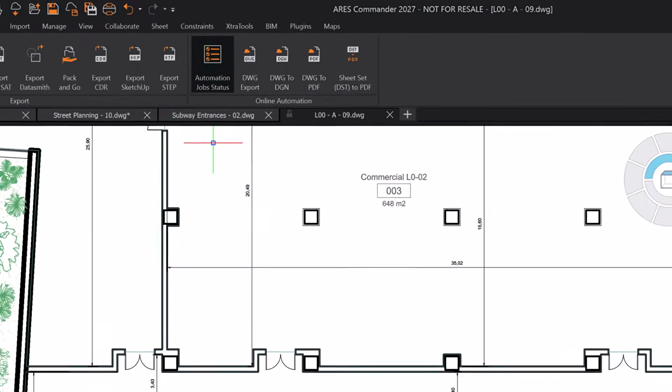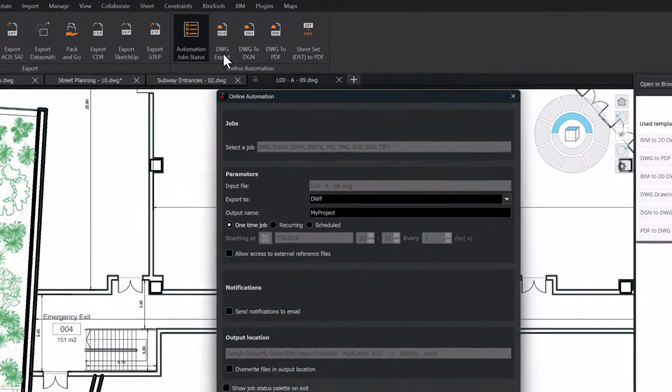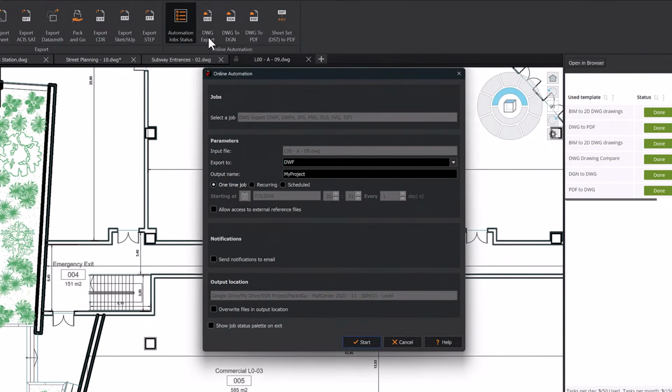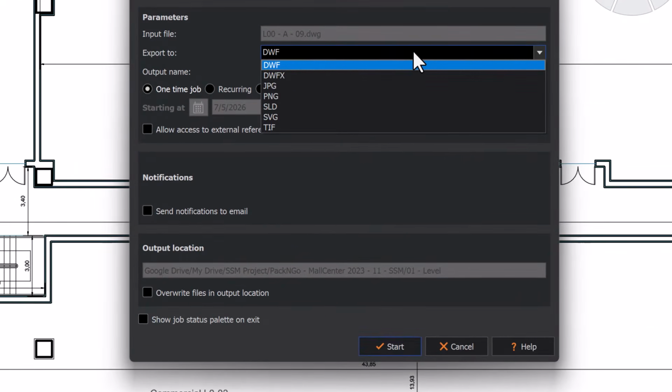To do so, simply click the corresponding icon and a dialog box will appear, one we already know from ARES Kudo. Here, we just need to fill in the required parameters, which will vary depending on the type of task we want to perform. In this example, we can export to different formats, including DWF.